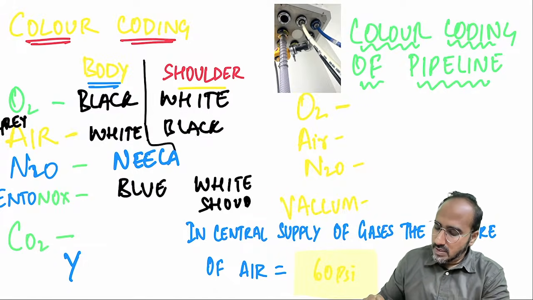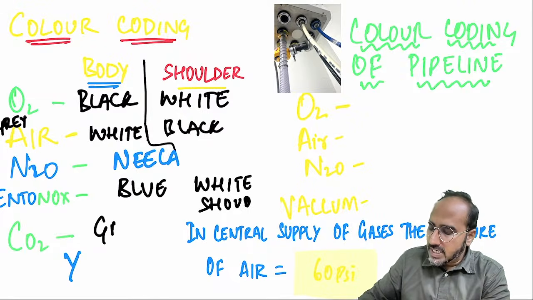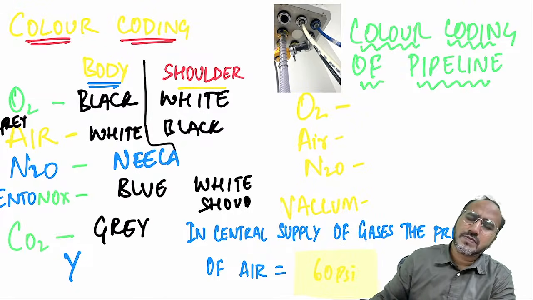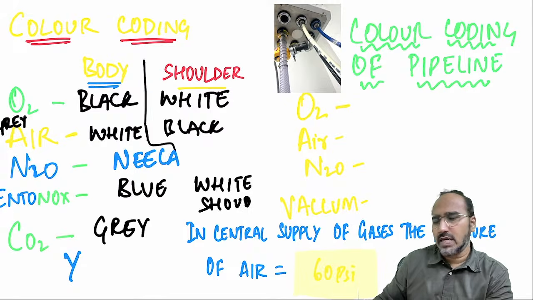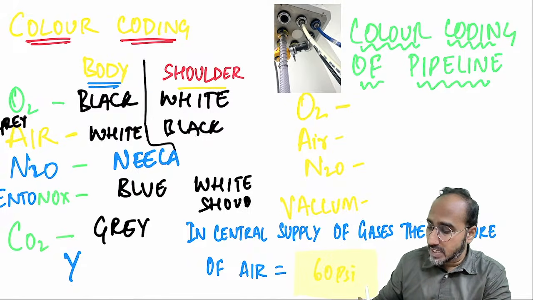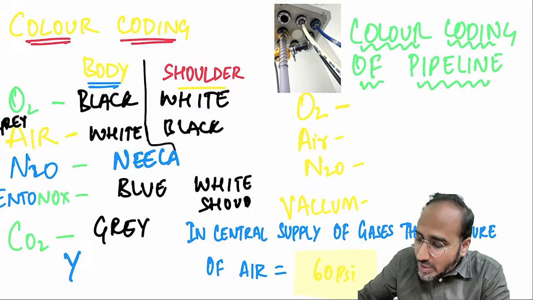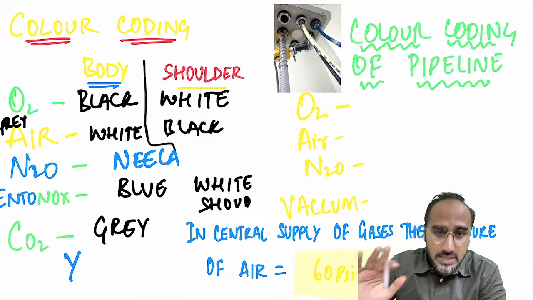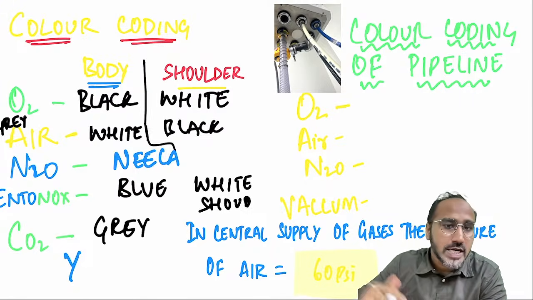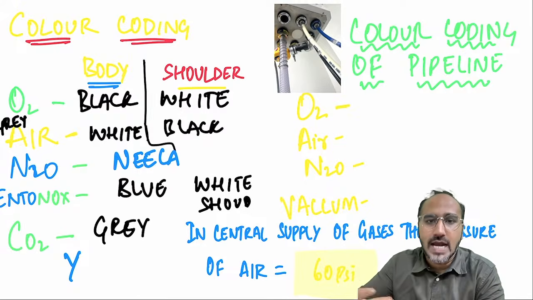Okay. Next, carbon dioxide is completely gray in color. Carbon dioxide is used for gas insufflation during laparoscopic surgeries. Okay, that's regarding what, guys? Cylinder color. Now, if you look at the shoulder color, guys, remember, the colors of the cylinder are very important, and shoulder color is very, very important. Why? I'll tell you.